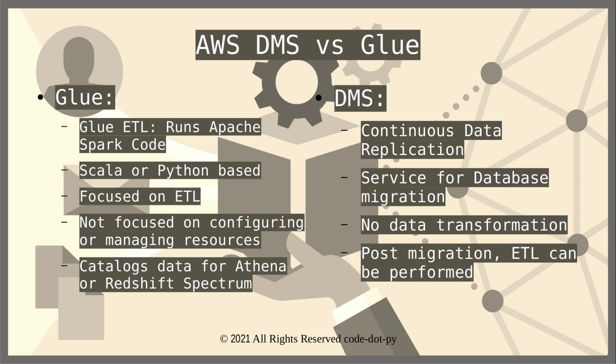Basically, first we can migrate the data from one source to another using DMS, and on top of that data we can perform ETL if needed using Glue. So that's how these two services are linked. So that's it about the AWS DMS service. Like I said, it's a fairly simple service, and not much gets asked in the exam related to it, but I have tried to cover the things we should understand about this service in this video.